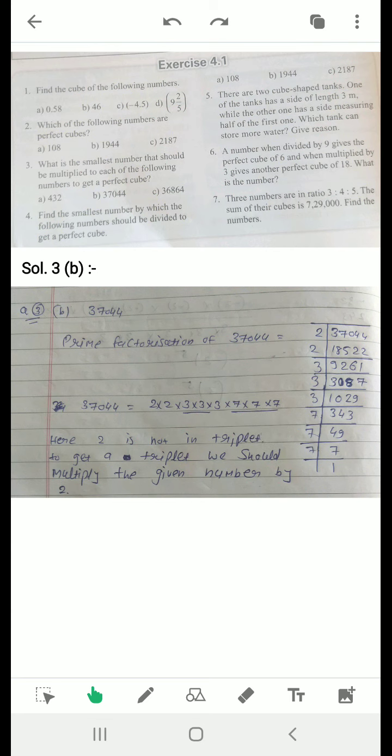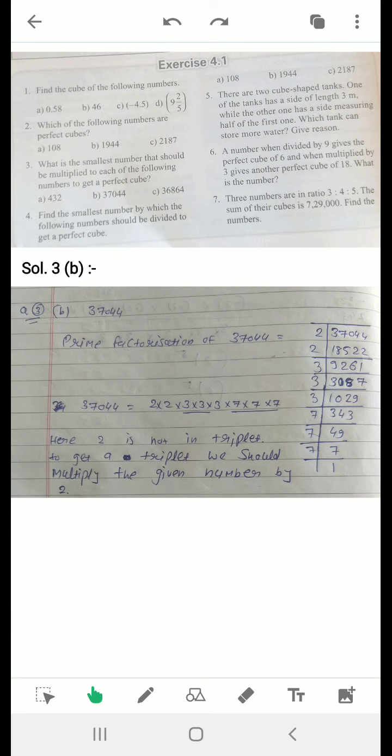If you were getting only one 2 in that case, we would multiply the given number by 2 multiply 2, that is 4. But here in this question, 2 is already coming 2 times. We need one more 2 to make it a triplet, to make it a perfect cube. So we should multiply the given number by 2 to get a perfect cube number. Sorry, a perfect cube, not a perfect square.